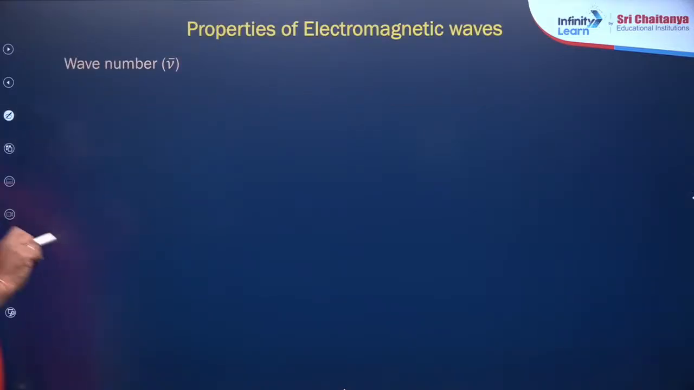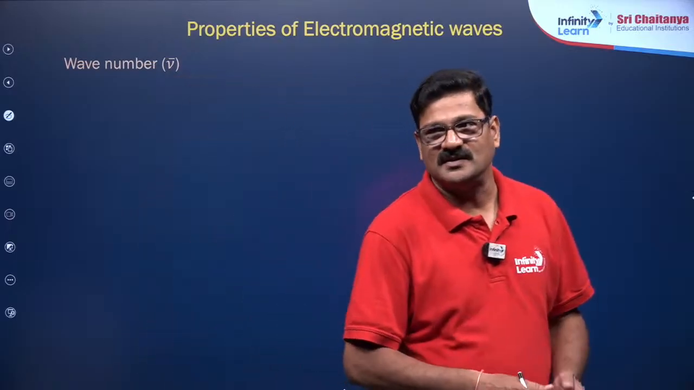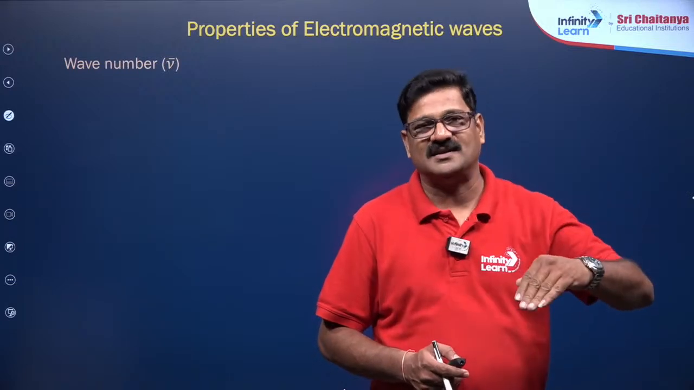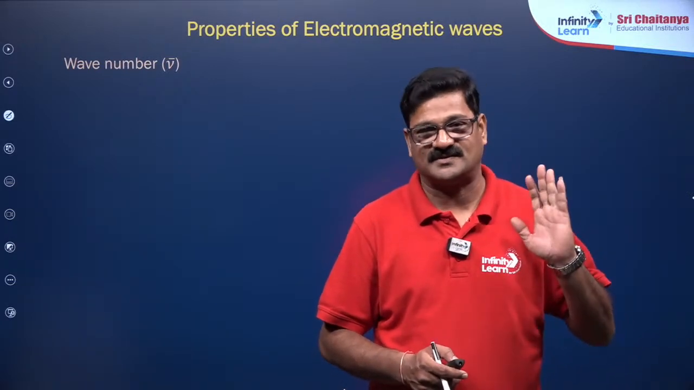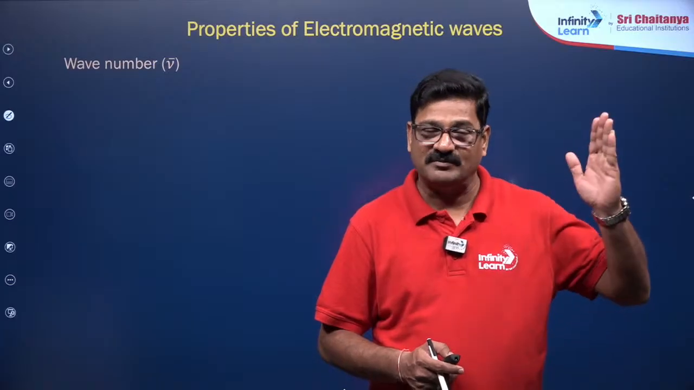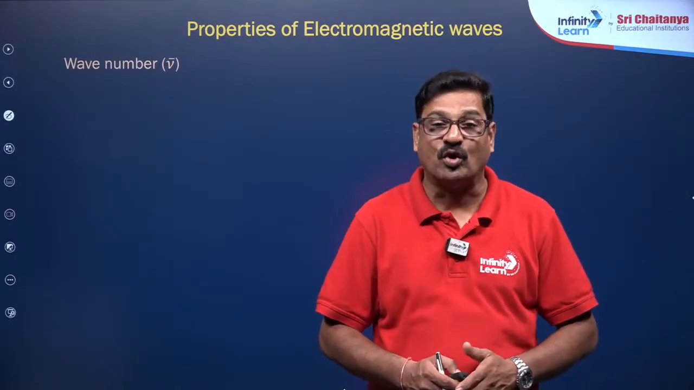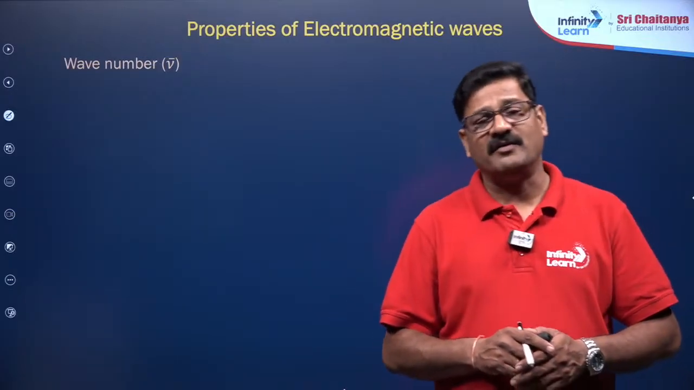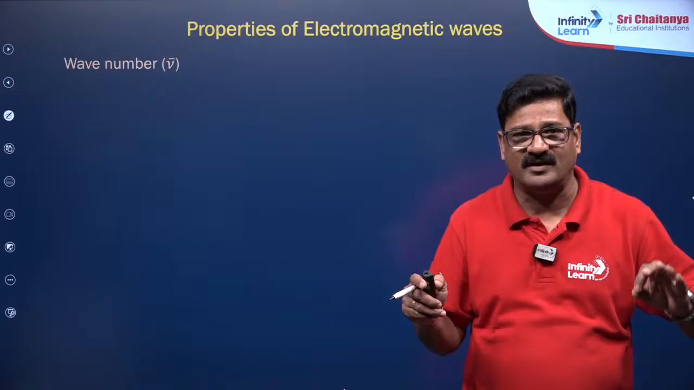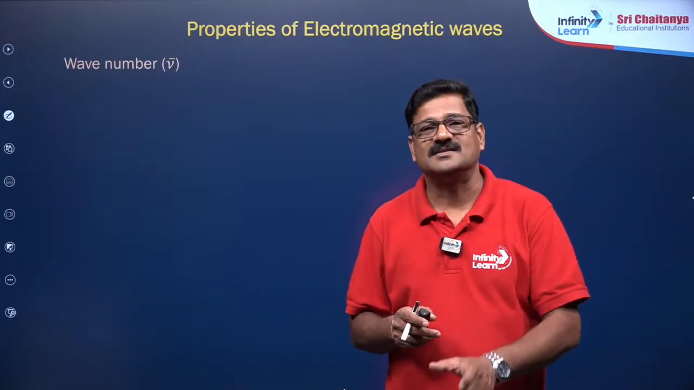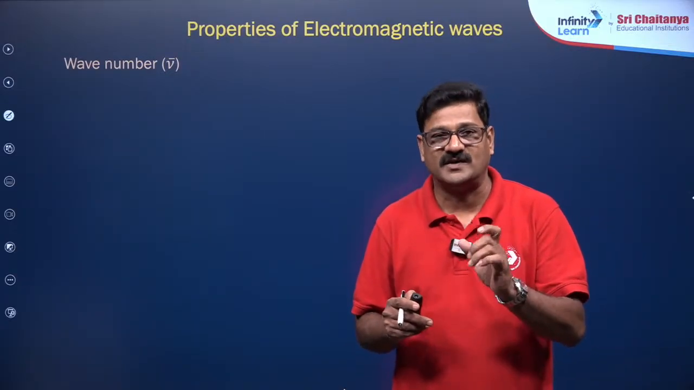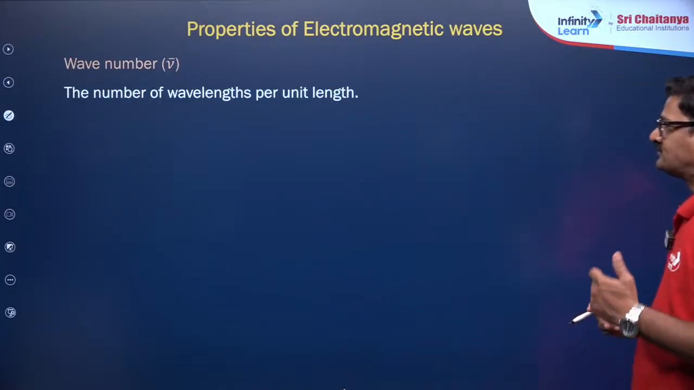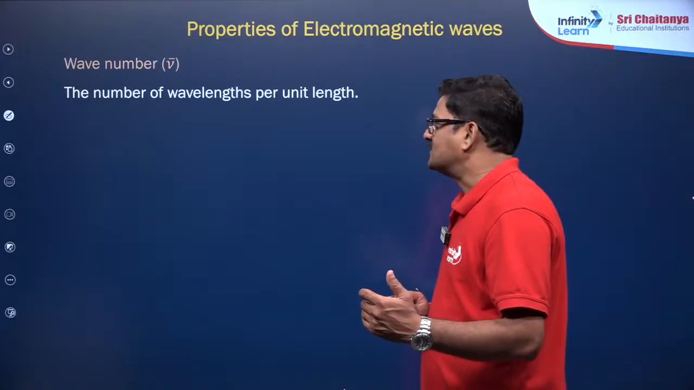And wave number, actually the wave number is introduced because when it comes to the wavelength, its value is as small as in angstrom units, picometers, nanometers, while the wavelength can be in centimeters and meters also. That's the reason why we use wave number. Wave number is the number of waves in a given length. So it is an inverse of the wavelength. The number of waves per unit length is called the wave number.